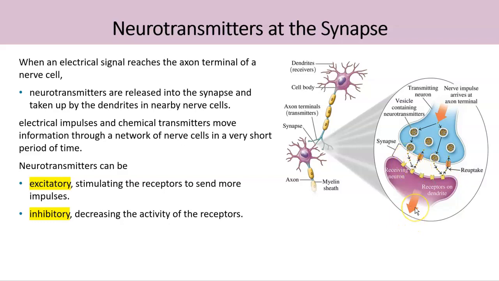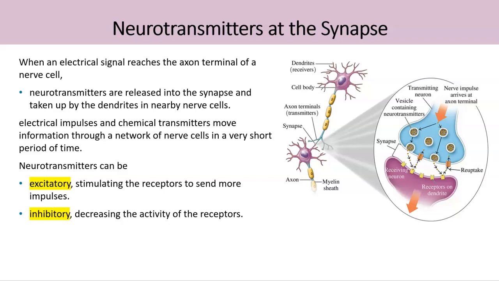So just like that, this is a very quick process, and you can imagine how quick the process is because throughout there's a network of nerve cells in our nervous system. And there are thousands of millions of nerve cells in the nervous system. So this messenger process happens very quickly, and the neurotransmitters are the molecules that communicate in between these nerve cells to